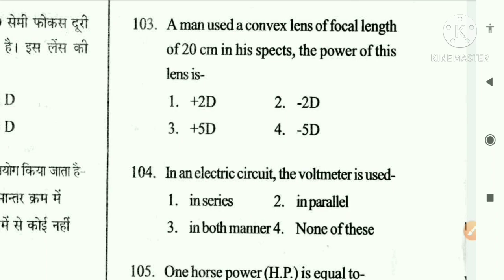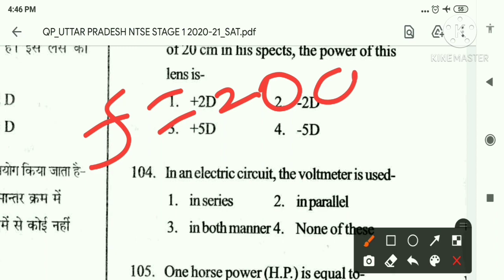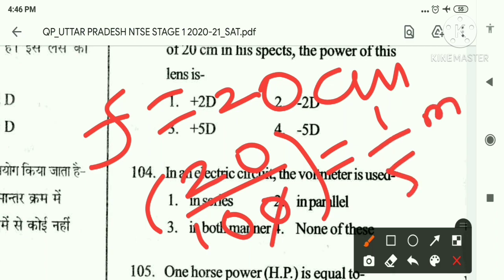Power of lens is equal to 1 by focal length in meters. I am writing here, given f is equal to 20 centimeter, but we have to convert it into meters. So 20 divided by 100, so it is now 1 by 5 meter. Okay, 1 by 5 meter.